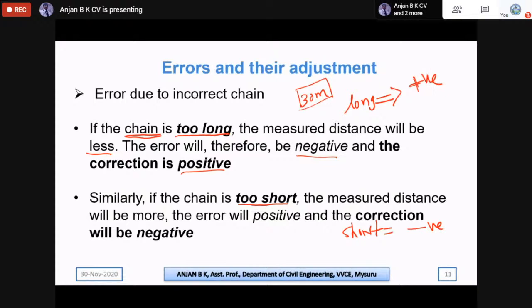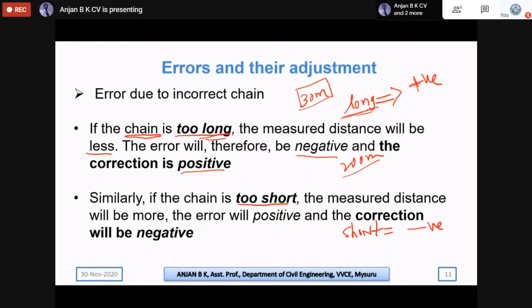So when the chain is too long, the actual length will increase. Say, for example, the measured length is 200 meters, but if the chain is too long, our actual original length should be more than 200 meters.